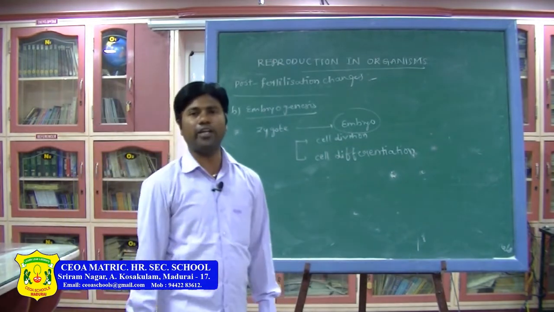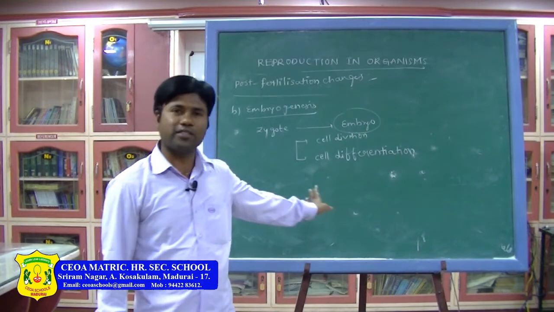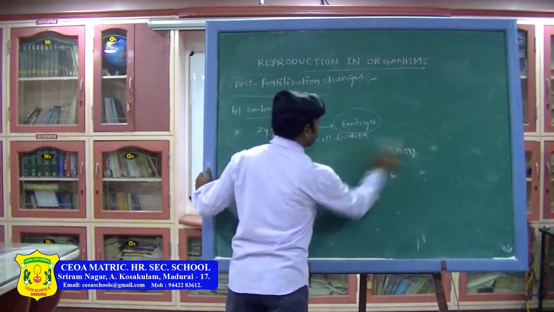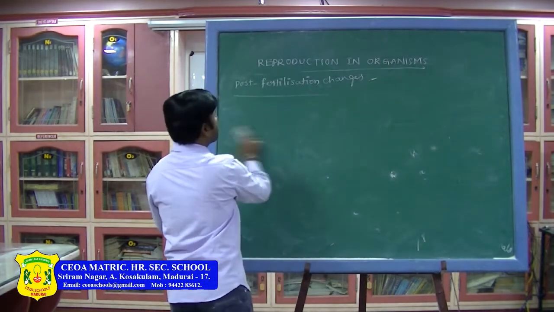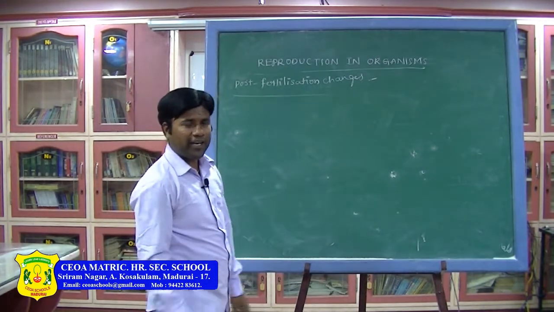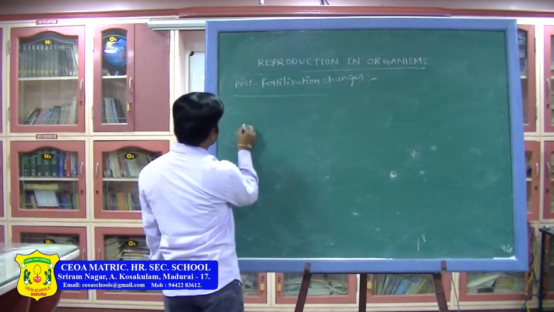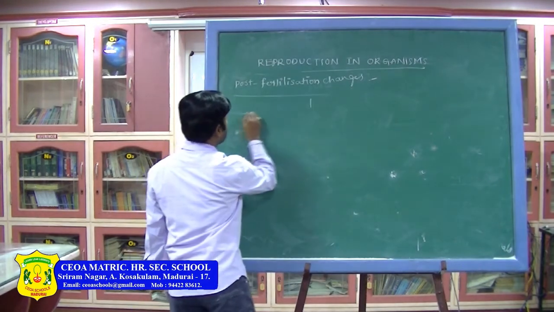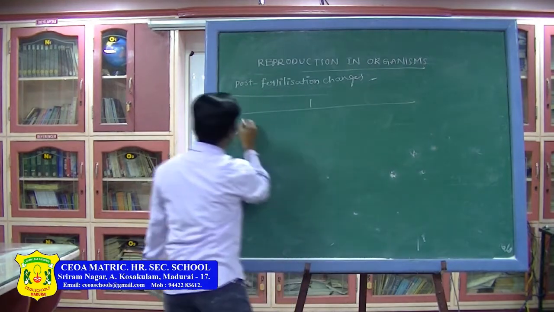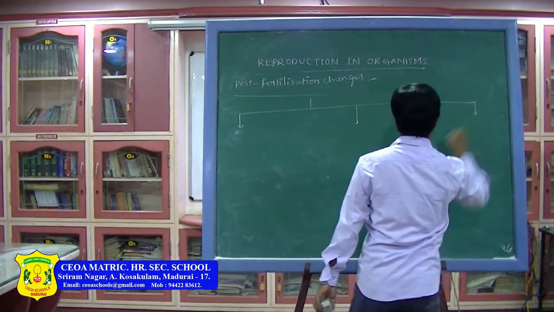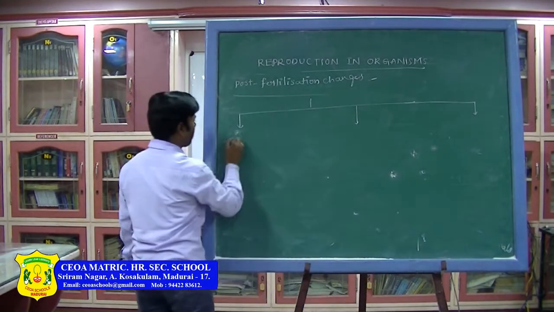Based on the zygote development, living organisms are divided into three types. What are those? Let us see. Based on the zygote development, living organisms are divided into how many types? Three types. The first one is oviparous.